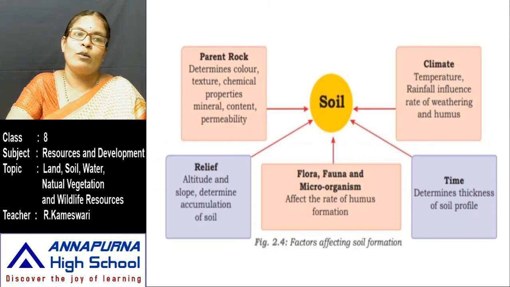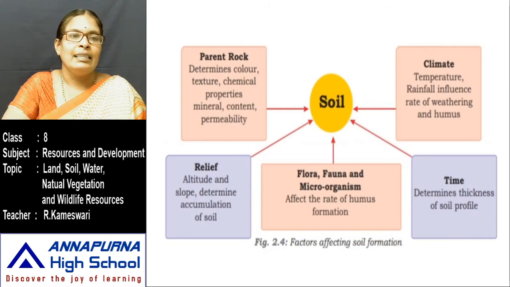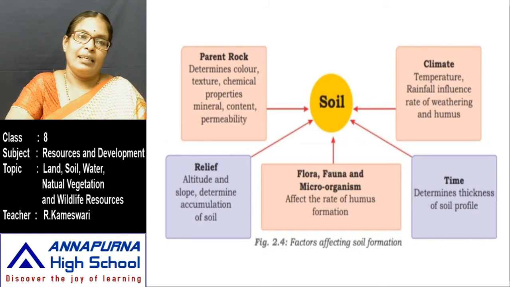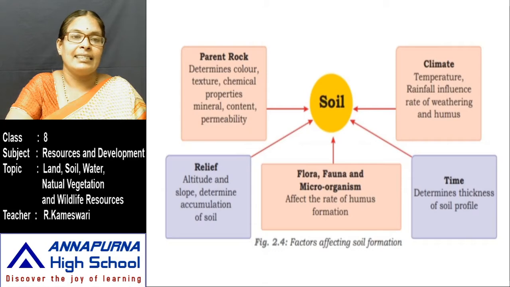How does the parent rock influence the soil's quality? It determines the color, texture, chemical properties, mineral content and permeability. Color: based on the parent rock, the color is fixed.